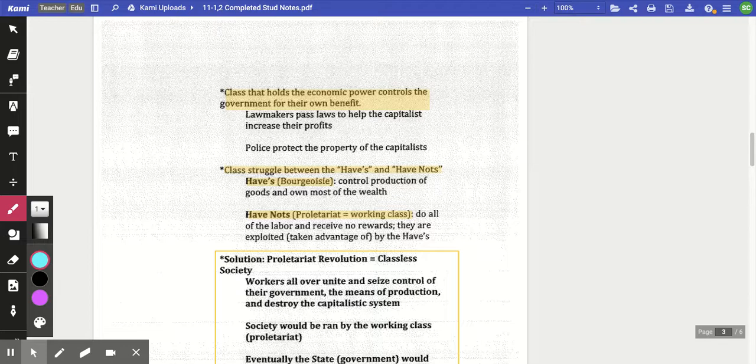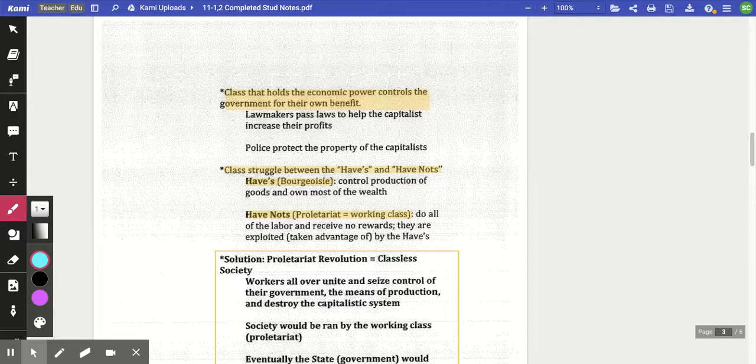Kind of like the political cartoons you would see for the French Revolution, where you would have the peasant bent over and the upper class is riding on their back. He's kind of alluding to that here, that everything that the haves have, the bourgeoisie have with their wealth and all the means of production, is being built off of the backs of the have-nots, that proletariat, the working class.